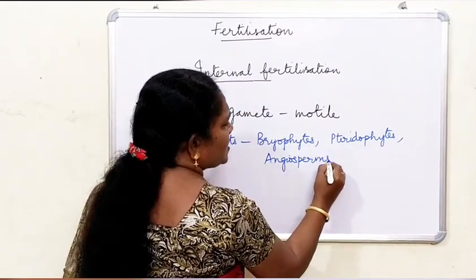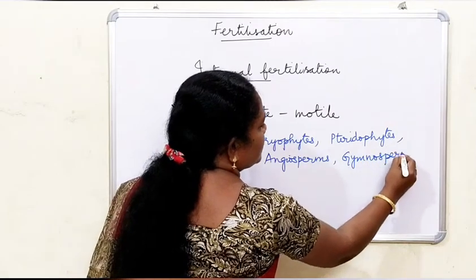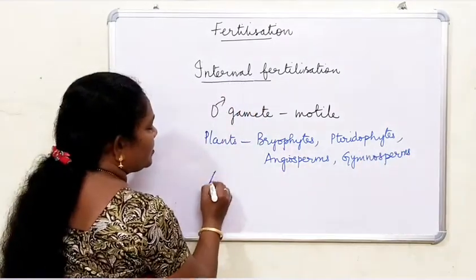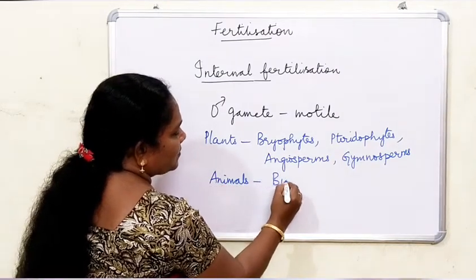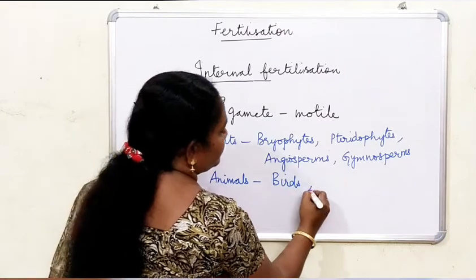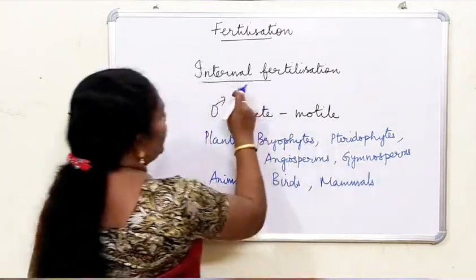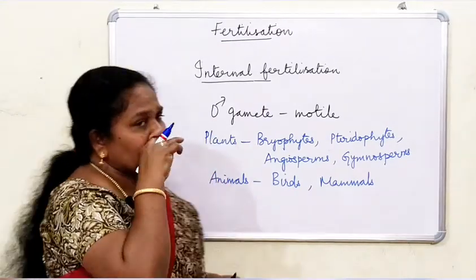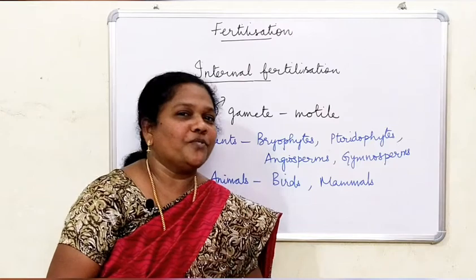In all these cases internal fertilization takes place, that is, inside the body of the organism.